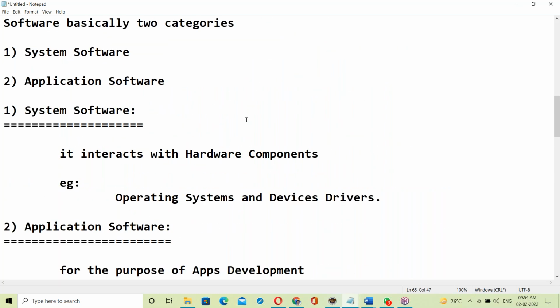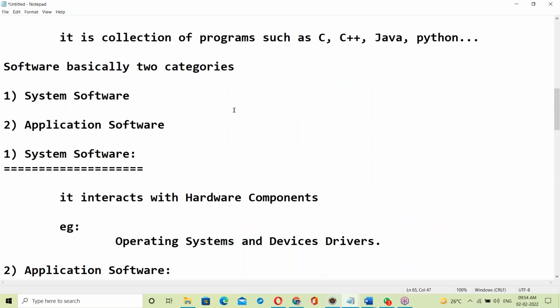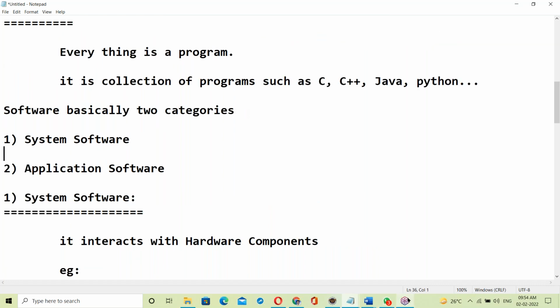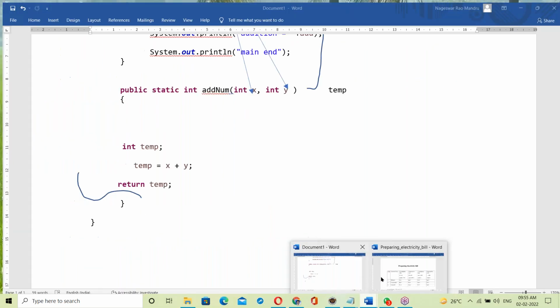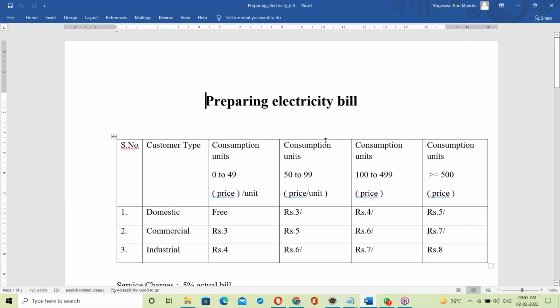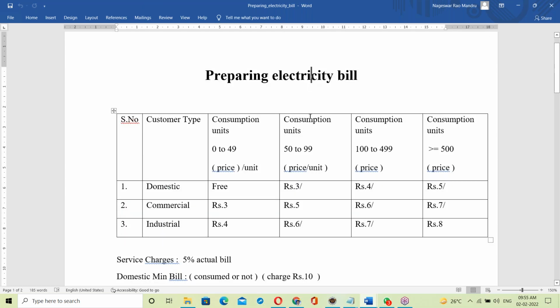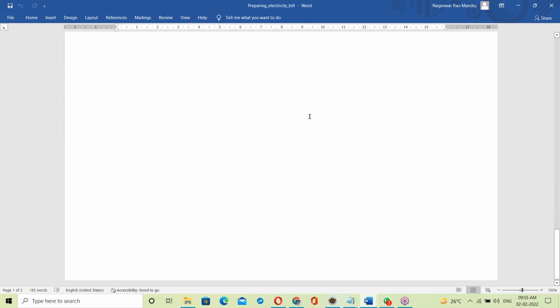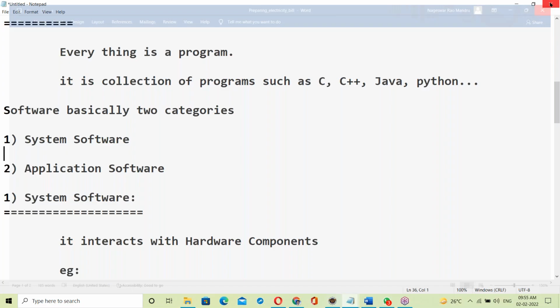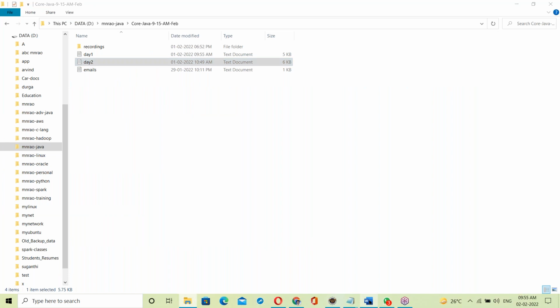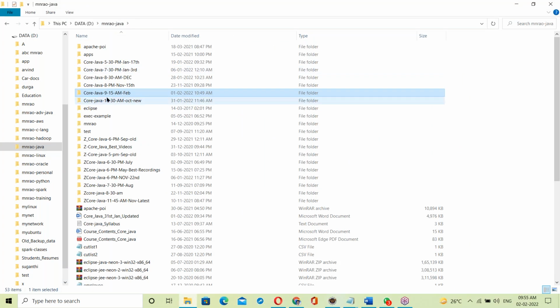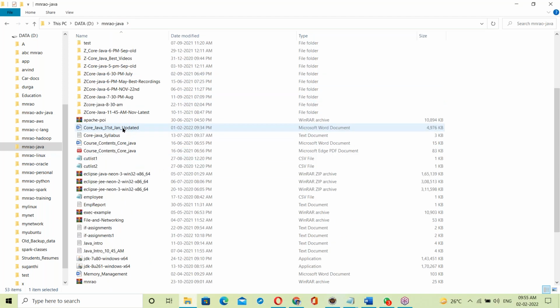One second. Running notes are not necessary, you guys don't write any running notes. I have prepared a document. This is your Java document. This is the assignment given to the morning 8 o'clock batch, preparing an electricity bill. One second, let me open the Java documents. Course of 31st and updated documents.